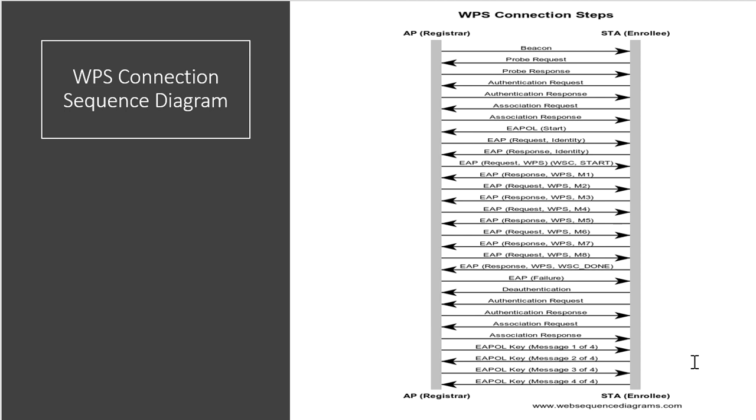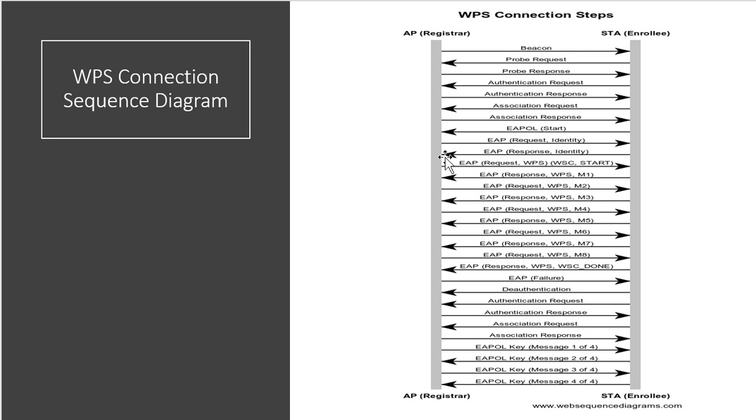Coming to the WPS connection sequence diagram. Here it's clearly mentioned that there is a station, that is nothing but the enrollee. There is an AP, that is called the registrar. So first of all, the AP is doing beaconing. Then the probe request and probe response will come. Then the authentication request and authentication response will happen. Then the association request and association response will happen. So this is nothing but the round one authentication and association.